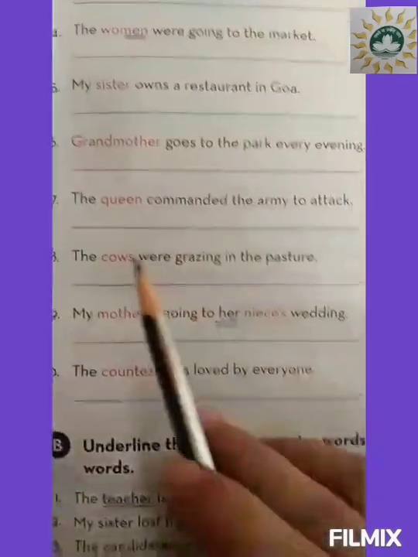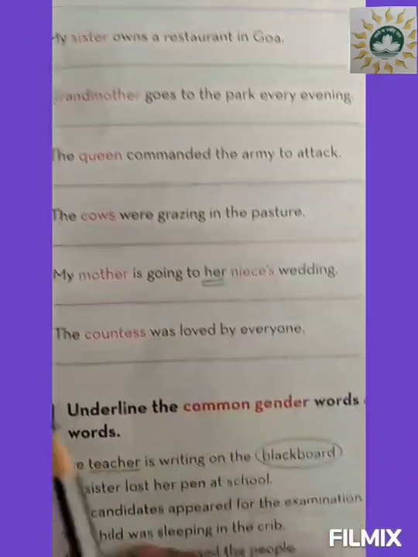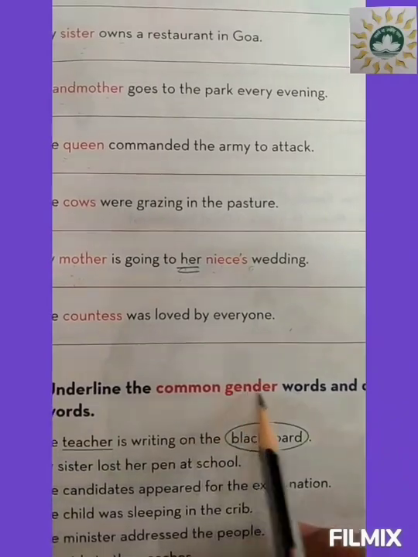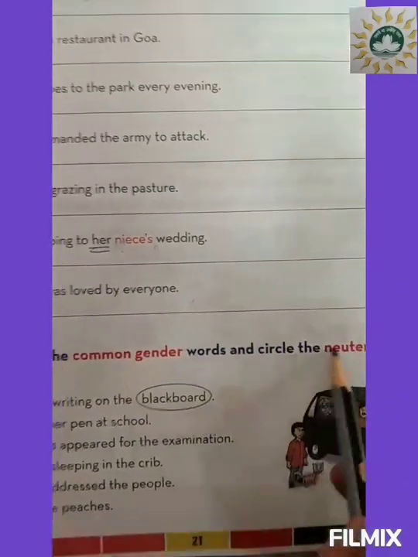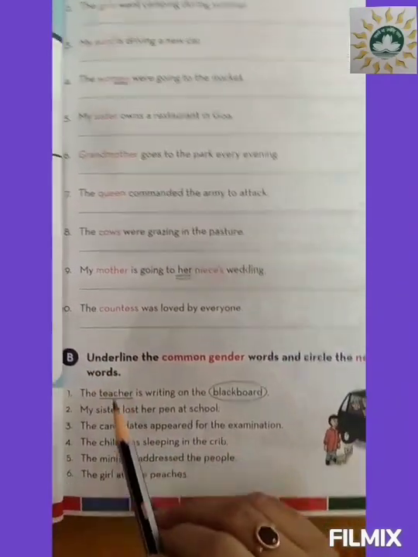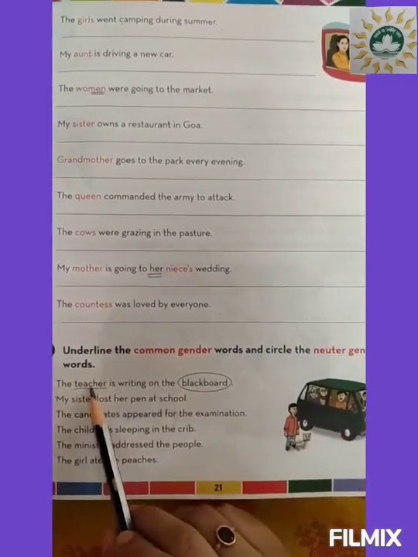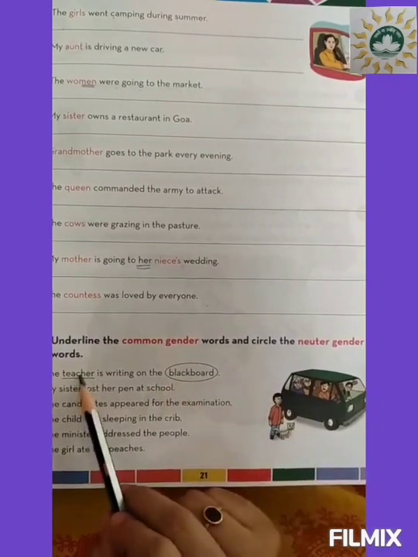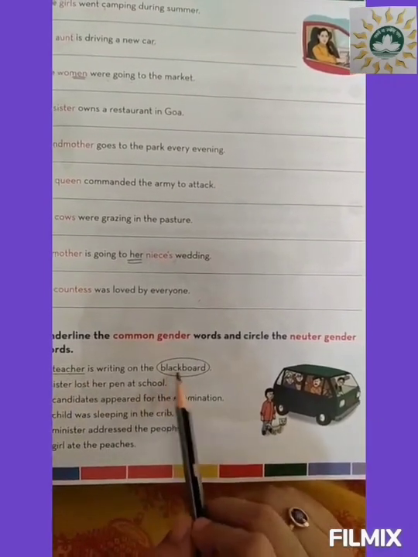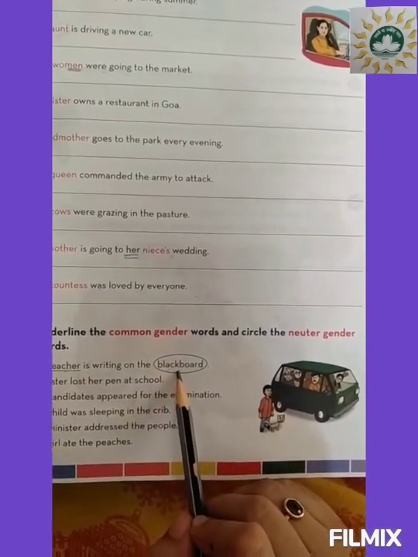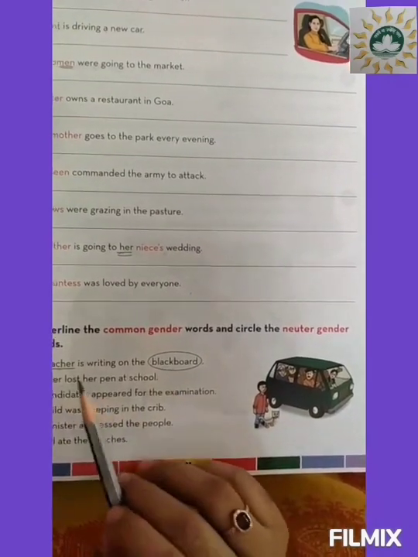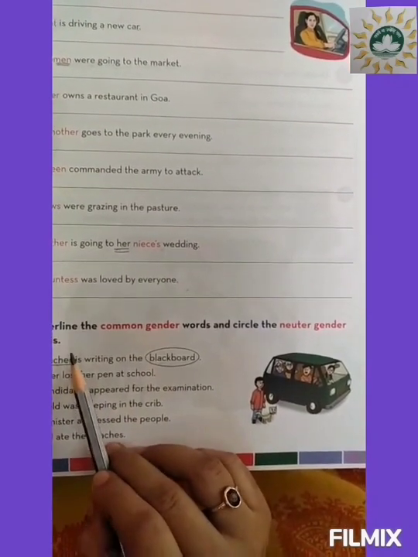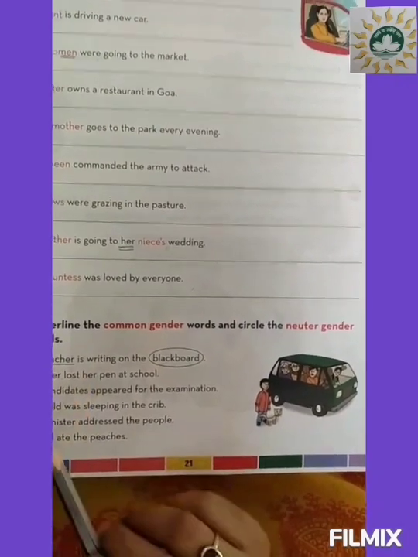Okay. So here you have learned how to change. Now underline the common gender words and circle the neuter gender words. The teacher is writing on the blackboard. Here the teacher is a common gender and blackboard is a neuter gender because blackboard is non-living thing. So teacher, for male or female both we use the term teacher.